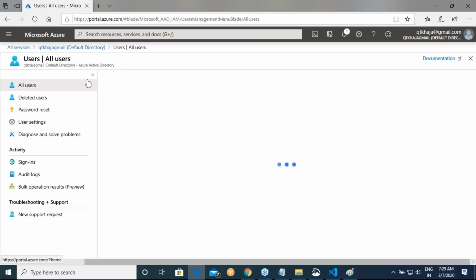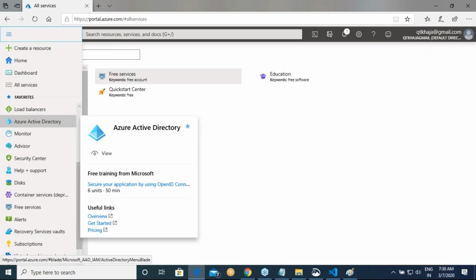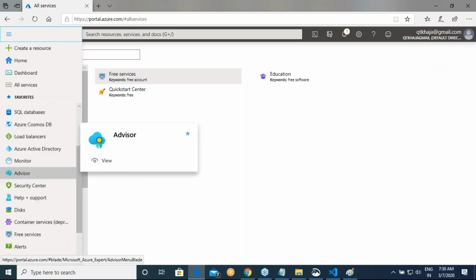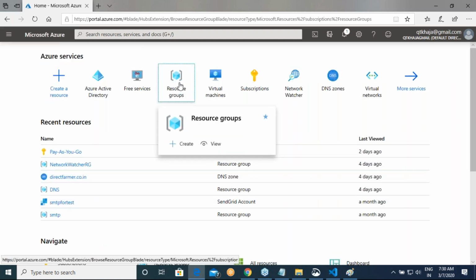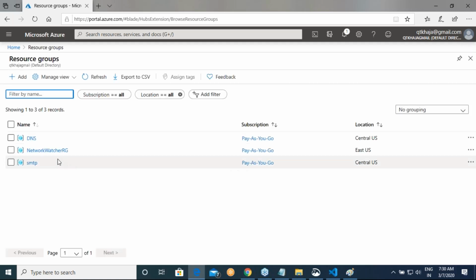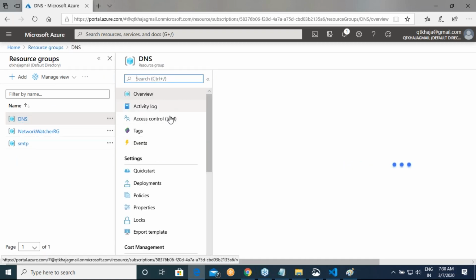Okay, let us try something else. Yesterday, if you remember, we can give permission at a subscription level, resource group level, or resource level, right? So let me try something like that. I'll go into my system, where I have resource groups. Are you seeing this DNS resource group? If I get into this DNS resource group, there is something called access control. So let me click on this access control.